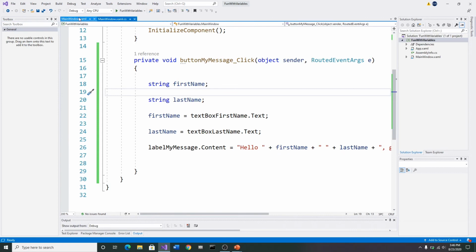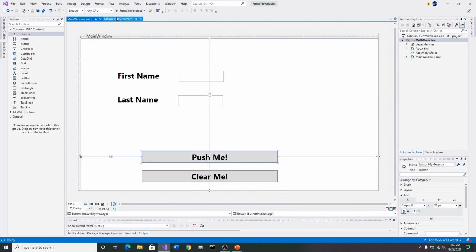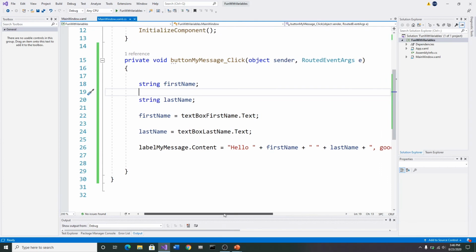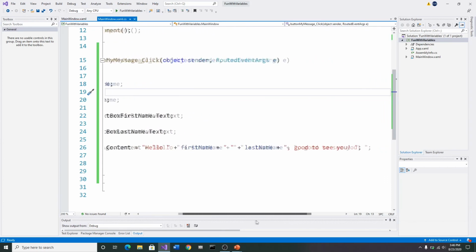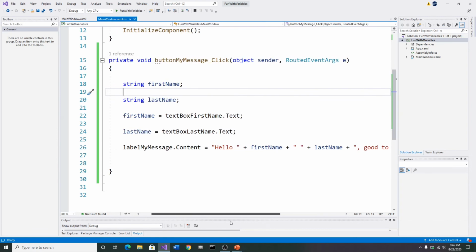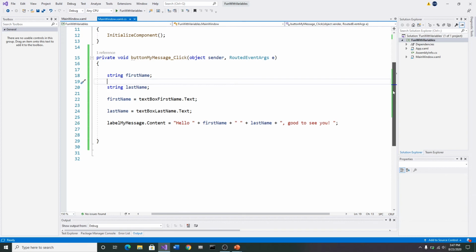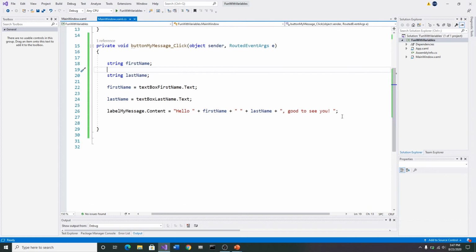Well, you can just click on the MainWindow.xaml.cs, look at the code, and make sure that your code looks exactly like my code, okay? It can't be any different. It's got to be the same.